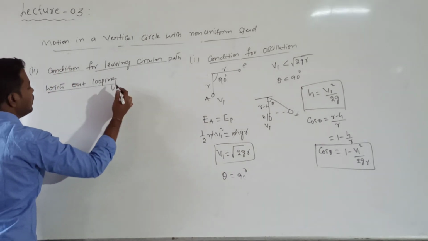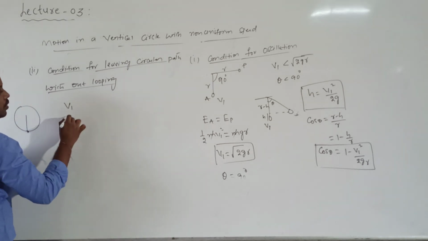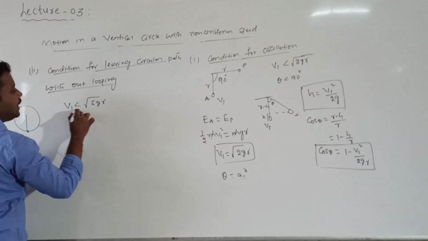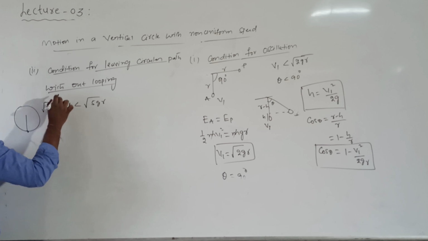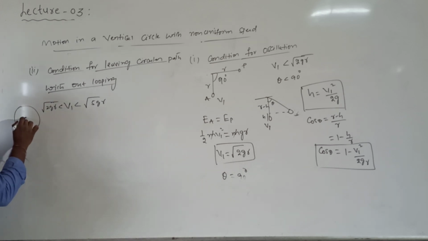Now in this case, what happens? If the velocity given to the particle at the lower end, this v1 value, is less than root over 5 into g into r, but greater than root over 2 into g into r. Up to root over 2 into g into r, the body will execute oscillating motion. If the velocity is more than root over 2 into g into r, then what happens to the body?